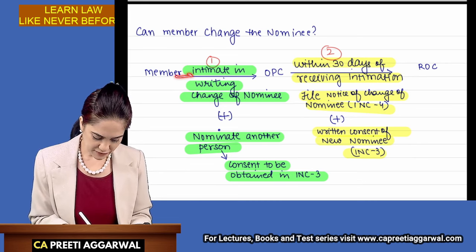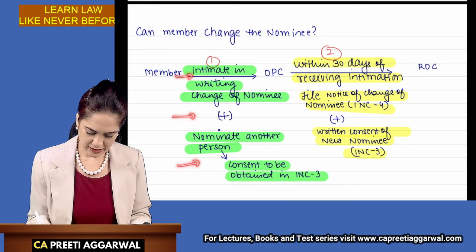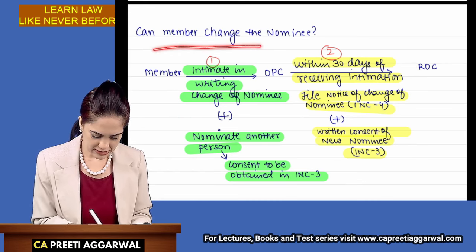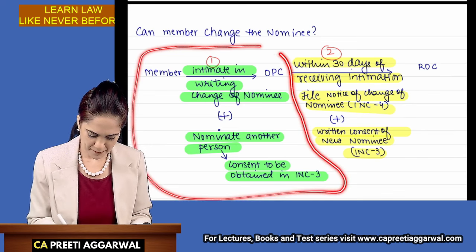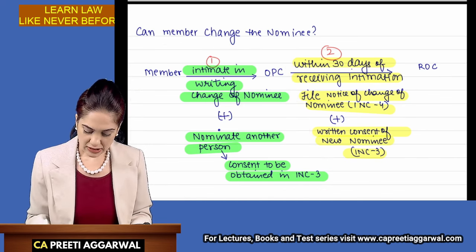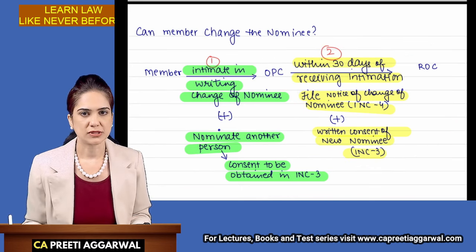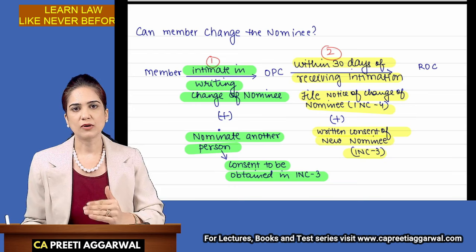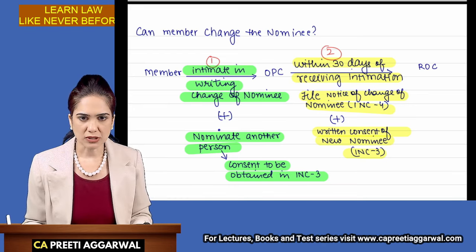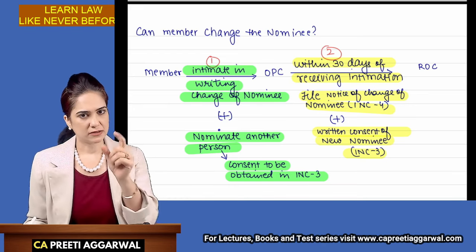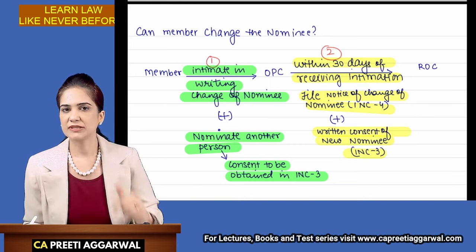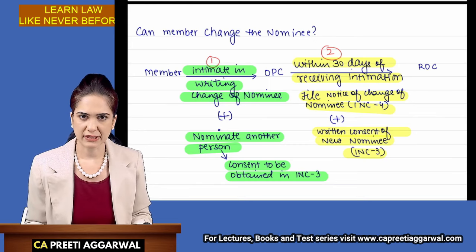See the way in which I have highlighted in green. Okay, because this is what is happening between the member and the OPC. This is what is happening between the OPC and the ROC. Okay, so this is how I have prepared the note. If you read and learn this, you will be able to convert this directly into sentence form in the exam, right?